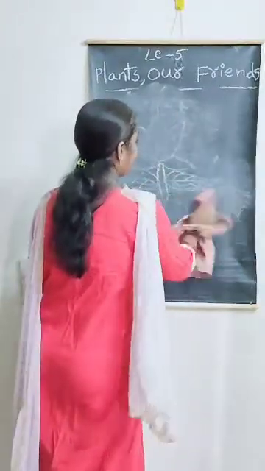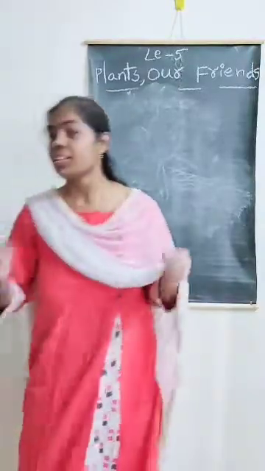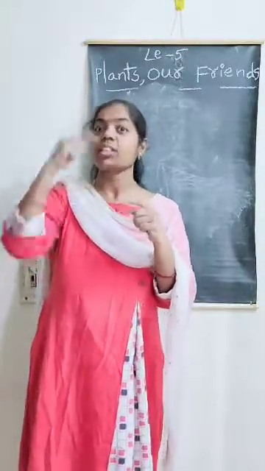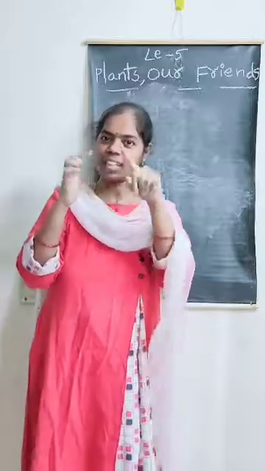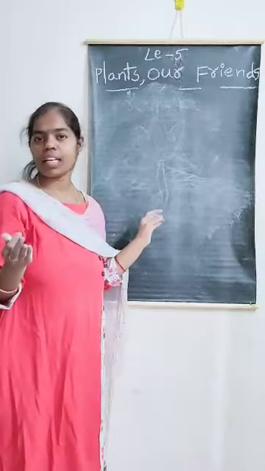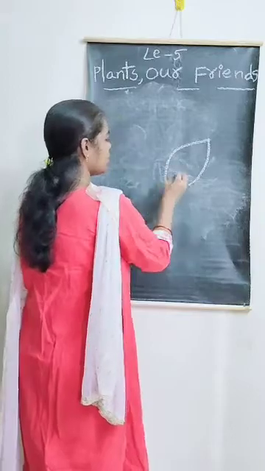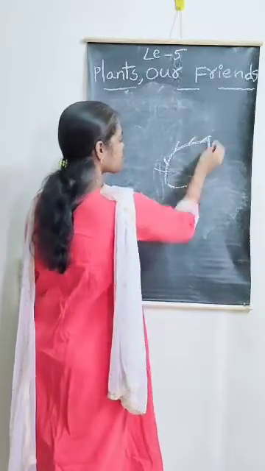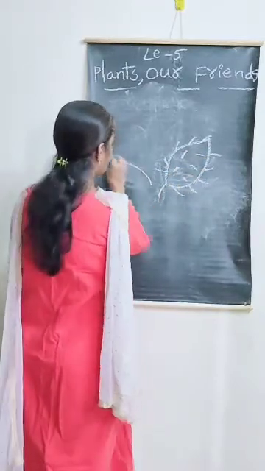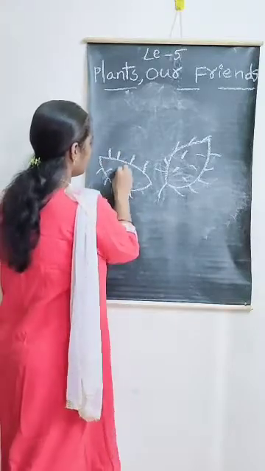After that, desert plant. What is a desert plant? Think once. This desert plant also has thorns. Yes, thorn. Example of that desert plant is? Yes, cactus. Very good. We have learned about this in the previous class also. Do you know one thing?